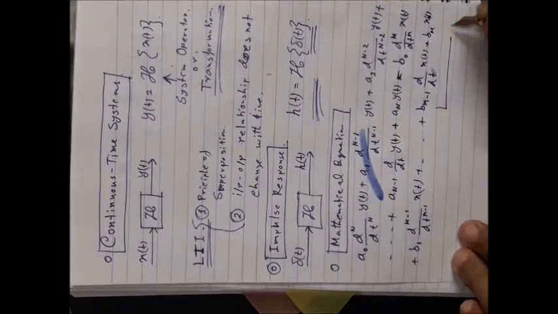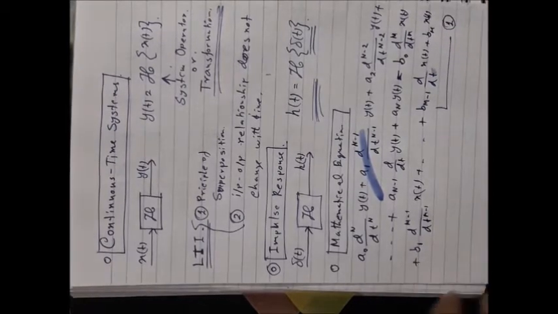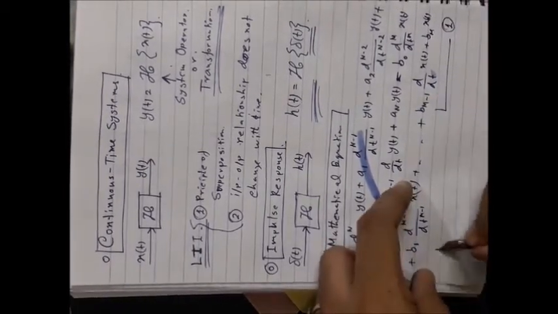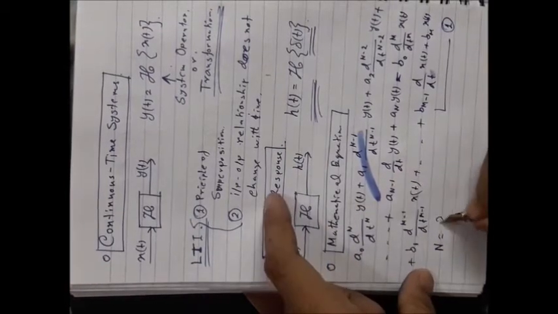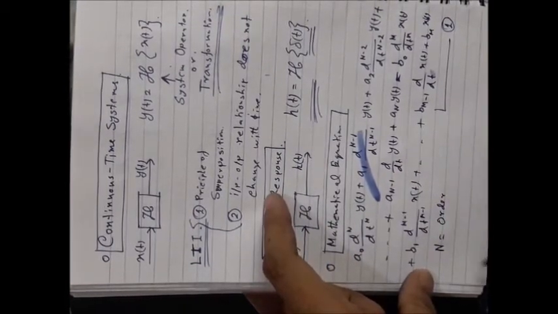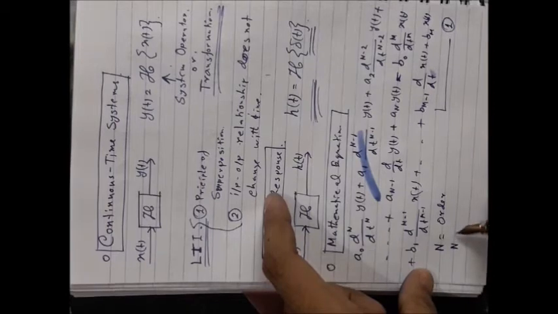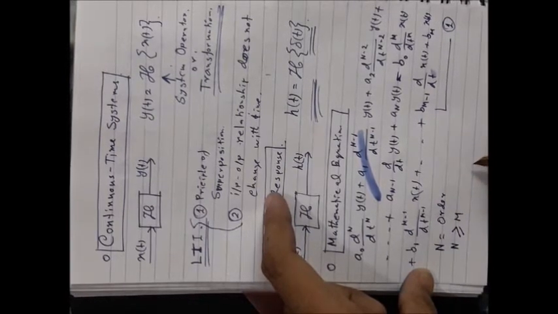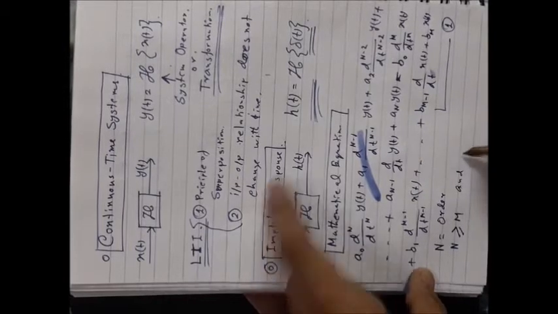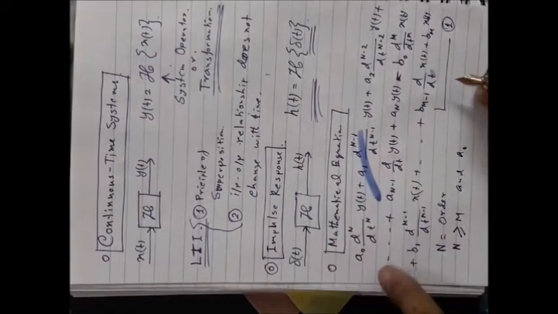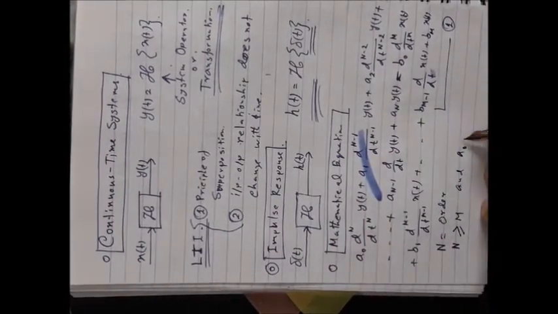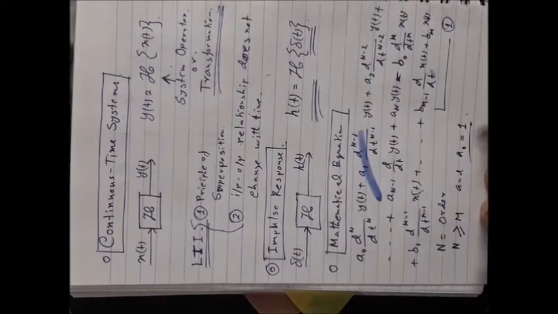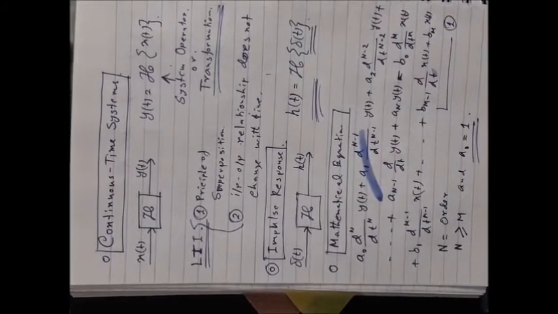So it is the equation by which you can characterize any LTI-CT system, where n is called the order of the system and necessarily n should be greater than or equal to m. And you should normalize your system by means of the coefficient a0, that means a0 should be equal to 1.